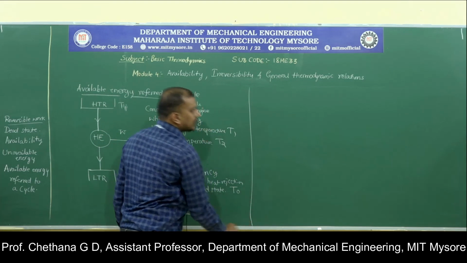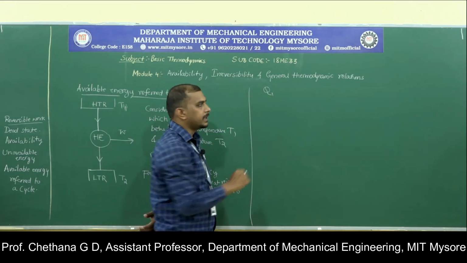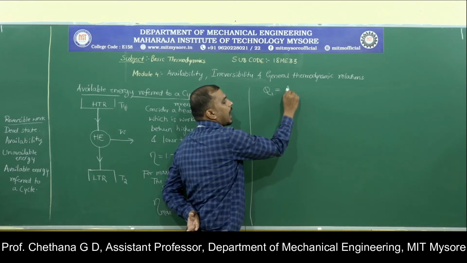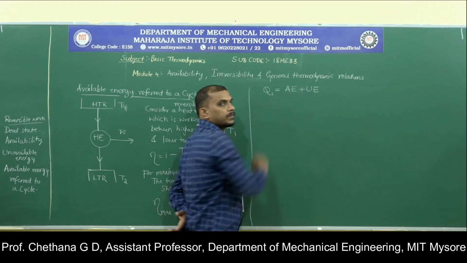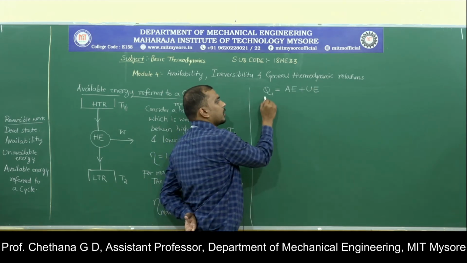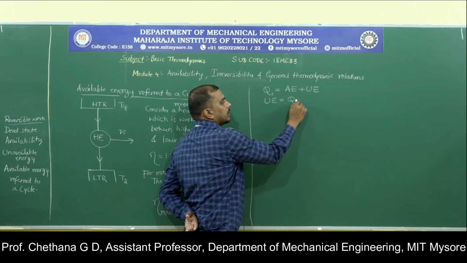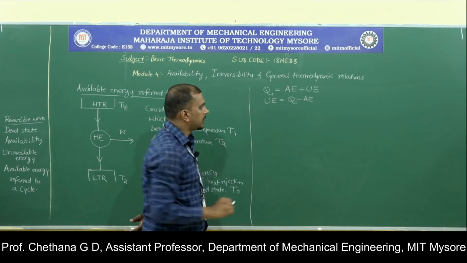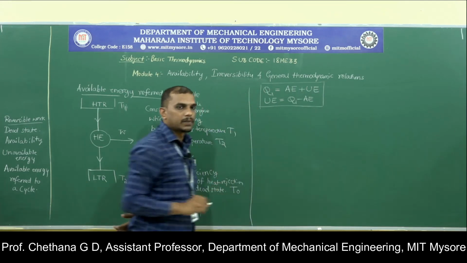Now we also know that Q1, the total energy which you are supplying, will be equal to available energy plus unavailable energy. At any point if you want the unavailable energy, you can use Q1 minus available energy. Remember, you can use this at any point of time. So this equation holds good.